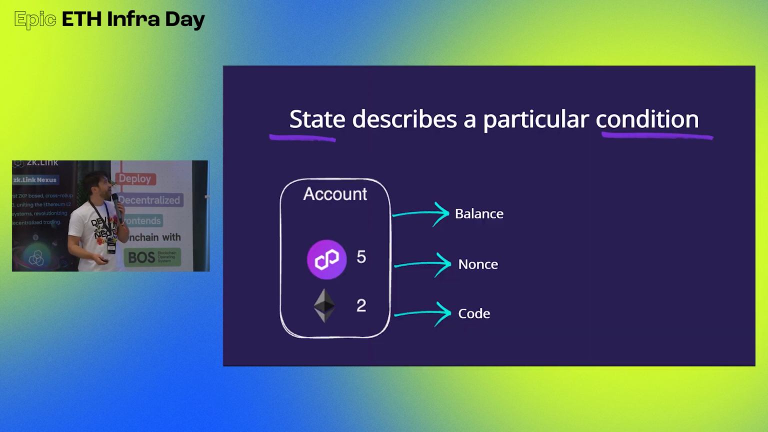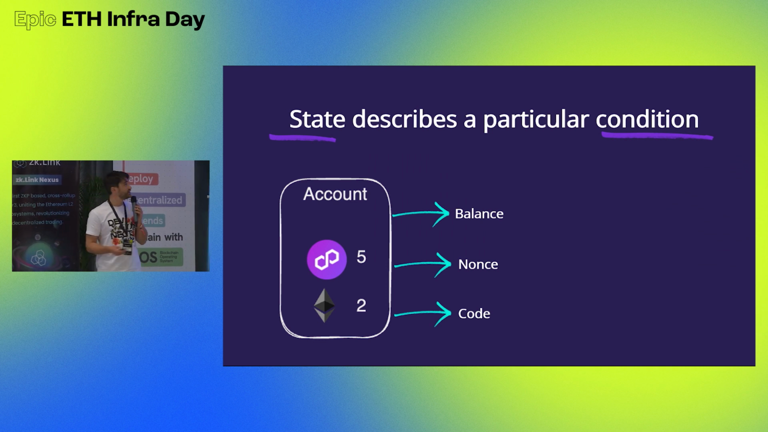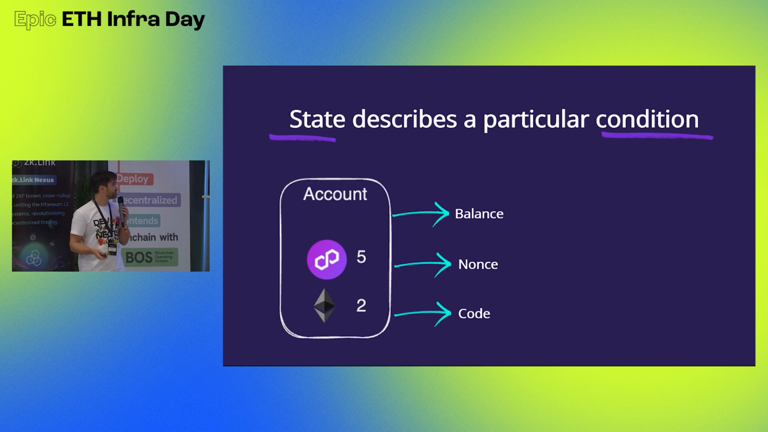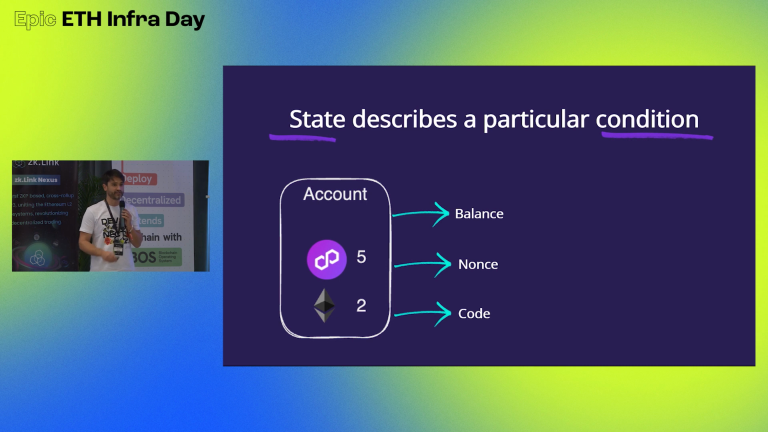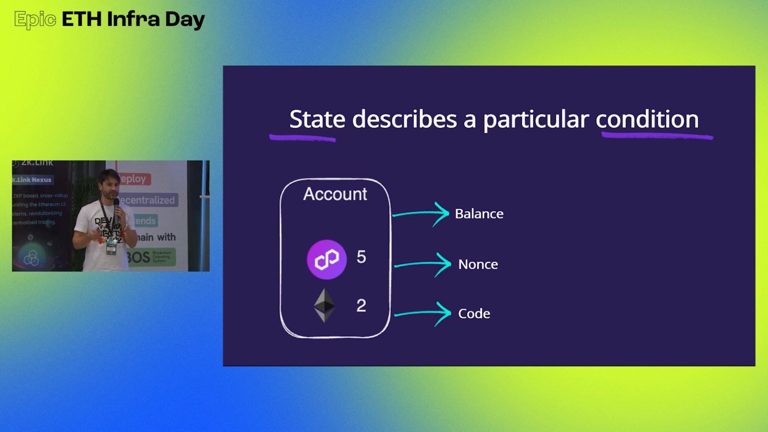the problem. As I said, state describes a particular condition. Let's say we have an account here. This account has 5 Matic and 2 ETH, and it can have these balances. It has a nonce. Accounts can have code or a special storage, and this storage can have certain values in storage slots.